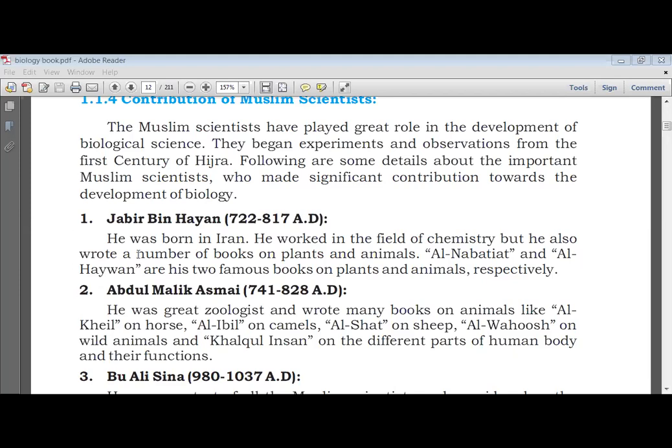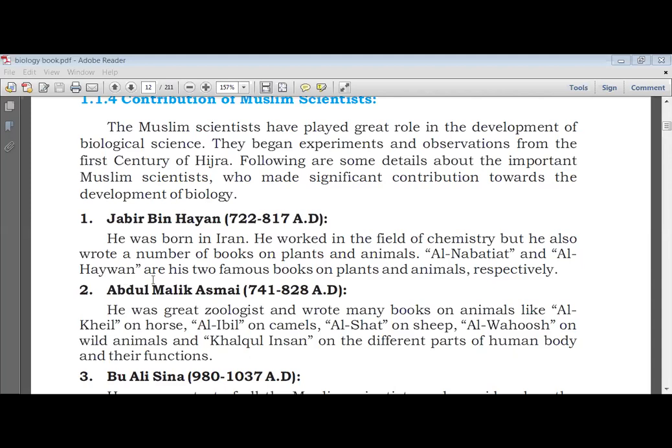Okay, in chemistry you also learned about the contribution of the scientist Jabir bin Hayyan. Here it is written Jabir bin Hayyan; in chemistry, he is named Jabir ibn Hayyan. Both are the same. His period was 722 till 817 AD. He was born in Iran. His work was mostly in the field of chemistry, but he wrote several books on plants and animals. The most famous two books are Al-Nabatiyat on plants and Al-Haywan on animals.